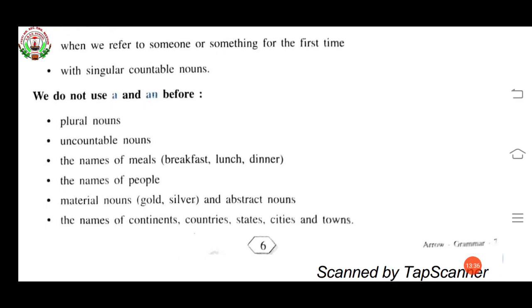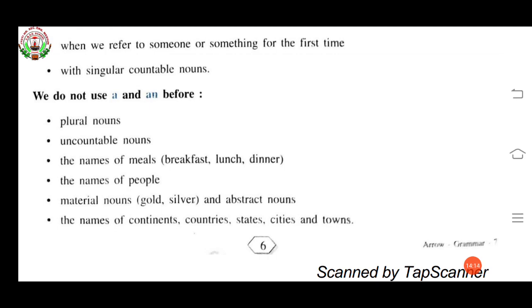Now, we do not use a and an before, and it is very important: plural nouns, uncountable nouns, the names of meals (breakfast, lunch, dinner), the names of people, material nouns (gold, silver), abstract nouns, and the names of continents, countries, states, cities and towns.